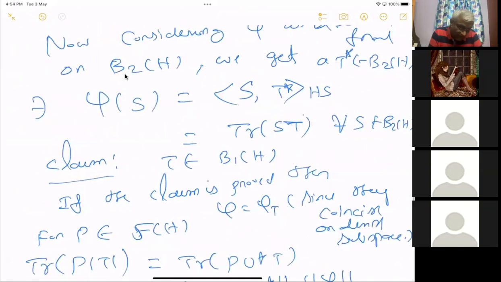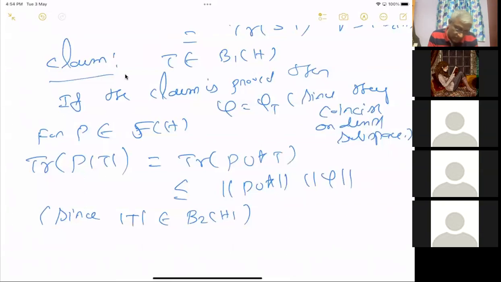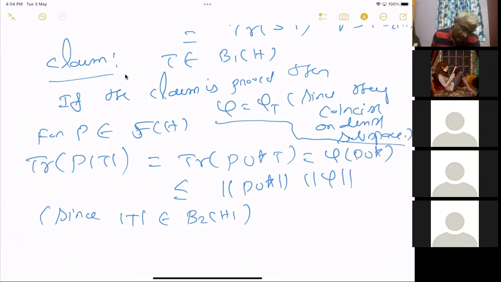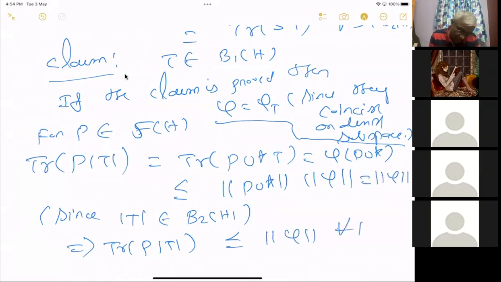But then we have defined that phi of S is like this. I mean, this formula holds on Hilbert-Schmidt operators. So because of that, maybe I will write one more step. So this is equal to phi of P U star, which is less than or equal to norm of P U star times norm phi. So this implies trace of P mod T is less than or equal to norm phi, for all P in F of H.